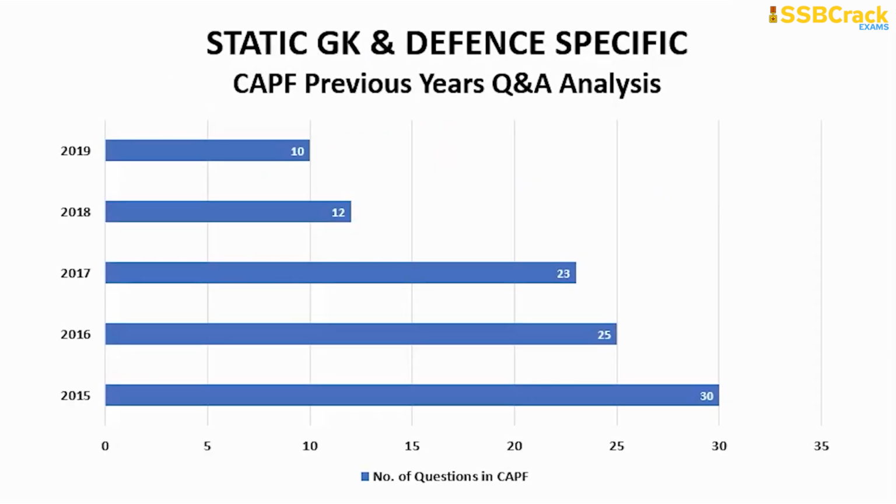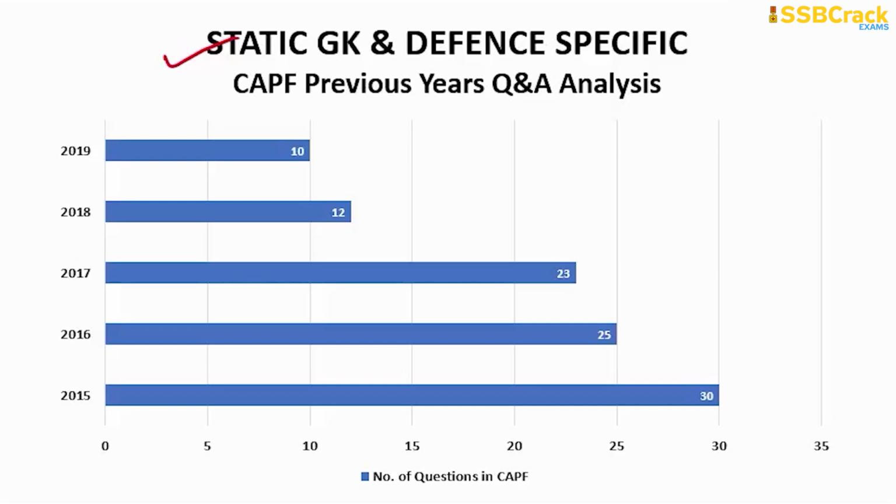Now the next is static GK and defense specific questions. Here I've included the current affairs as well and various miscellaneous portions, basically the static GK portion. And this portion is very, very important as it has the highest weightage, plus there is no certainty about this portion.